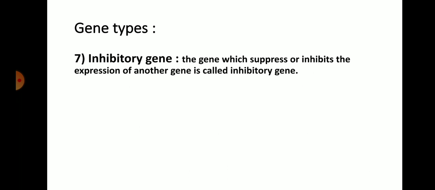Last one is the inhibitory gene. Inhibitory genes are the genes which suppress or inhibit the expression of another gene. So that is called inhibitory genes, meaning they block the process of another gene which synthesizes a specific polypeptide chain. So this inhibitory gene inhibits or blocks the synthesis of the other gene in the organism's body.